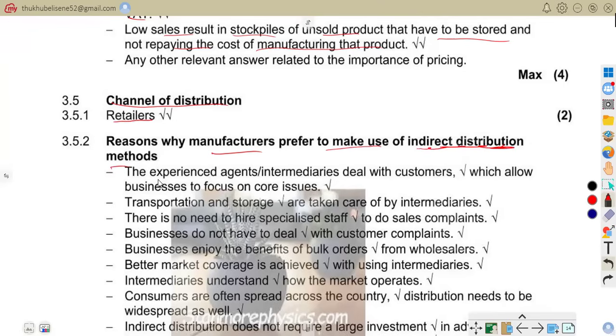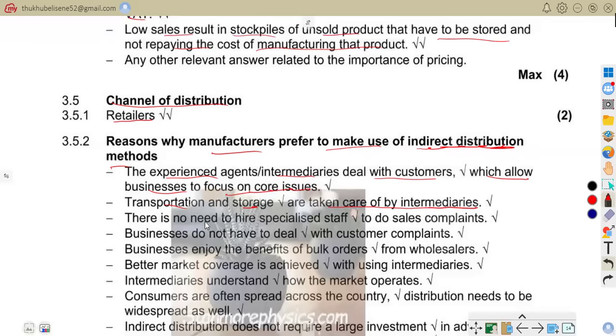The other question was to give the reasons why manufacturers prefer to make use of indirect distribution methods. Experienced agents or intermediaries deal with customers, which allows the business to focus on core issues, meaning the business focuses on core activities. Intermediaries handle customers, for example wholesalers distributing products and agents selling products. Transportation and storage are taken care of by intermediaries. Many intermediaries manage logistics. We can talk of warehouses storing goods and delivery companies transporting products.